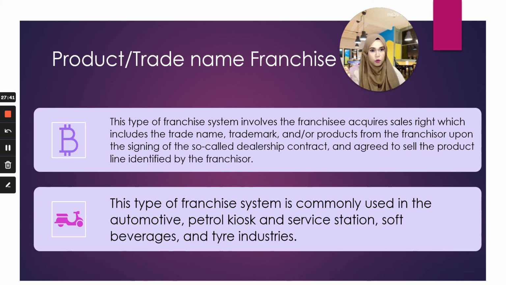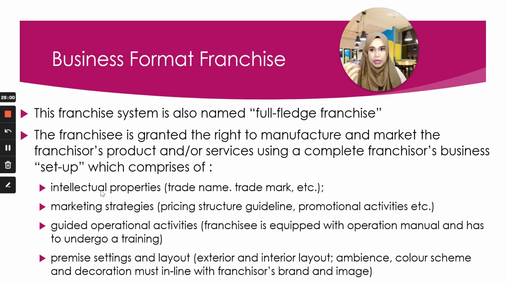So you want to open a Coca-Cola factory. What you do is you build your own factory, and then you sign an agreement with Coca-Cola to get the license as a franchisee of product or trade name for selling and producing Coca-Cola, or even tire industries.